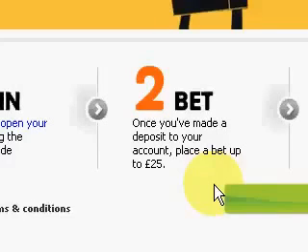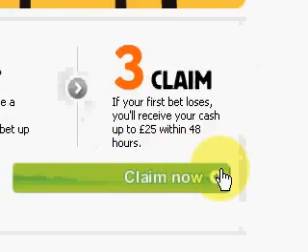And then the beauty of this is that if you lose, you get your £25 back, so that you've got nothing to lose basically. So this is a great way of kickstarting your betting account, because you want to be looking to win this first bet. You'll have your winnings in the account and you can carry on betting from there. So you've basically started betting risk-free, which is great.